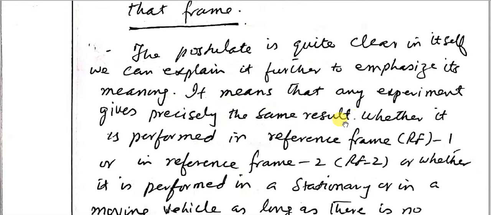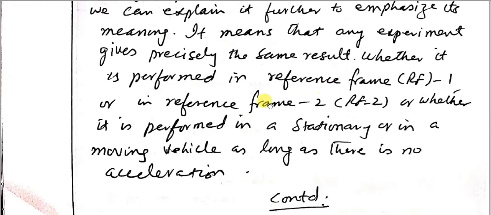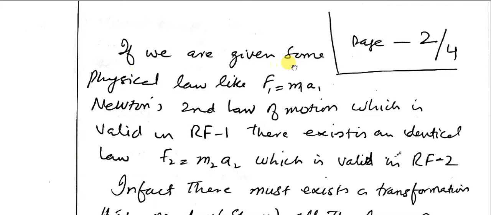It means that any experiment gives precisely the same result whether it is performed in reference frame 1 or in reference frame 2, or whether it is performed in a stationary or in a moving vehicle, as long as there is no acceleration. If we are given some physical law like Newton's second law of motion, let's say some force F1 is equal to m1a1, which makes an object of mass m1 move with acceleration a1.